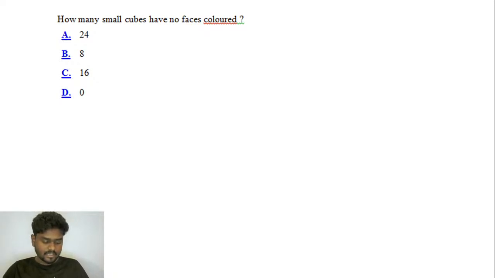Okay, come on guys, just go for it. Just go for it and find how many cubes have no faces colored. Come on, just go for it.